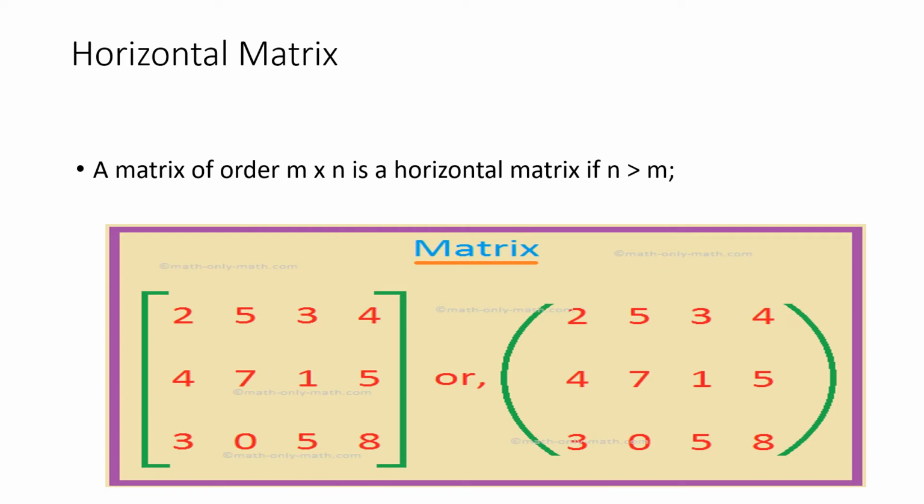Next we have the horizontal matrix. This is a very typical matrix that you could see while using your mathematical applications. The matrix here has m rows and n columns. How many rows are here? 3 rows. And columns? We have 4 columns, right? So here the number of columns is greater than the number of rows. n is greater than m. m is 3 and n is 4.